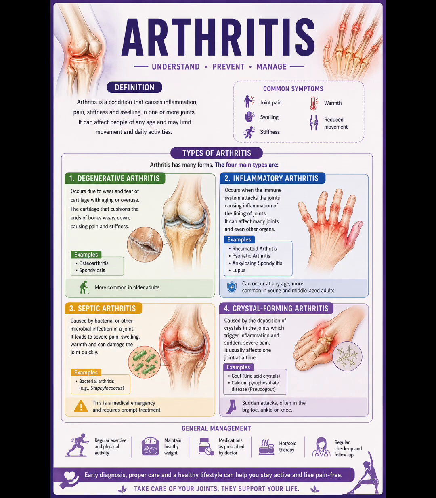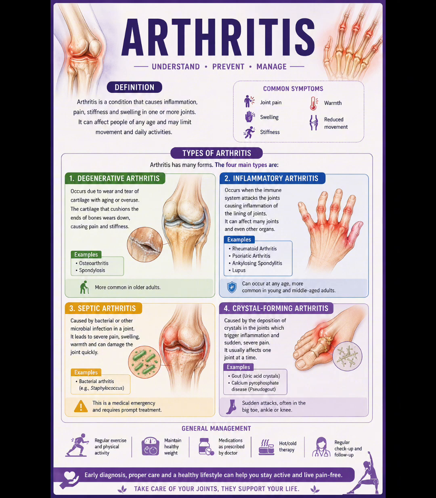Arthritis is a condition that causes inflammation, pain, stiffness, and swelling in one or more joints. It can affect people of all ages, though it is more common in older adults. It can be categorized into four main groups: degenerative, inflammatory, crystal induced, and septic arthritis. Crystal induced is caused by the formation of crystals. It is sudden and has severe pain. An example is gout. And septic arthritis is due to bacterial infection. The joint becomes very painful, red and swollen.